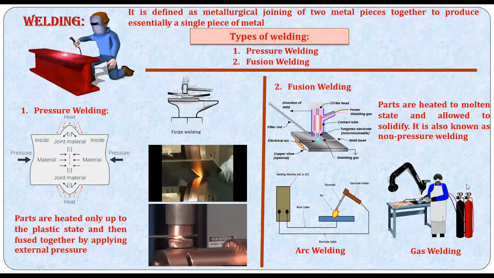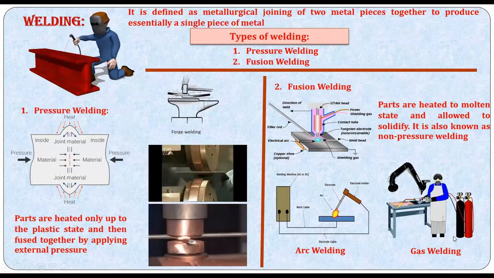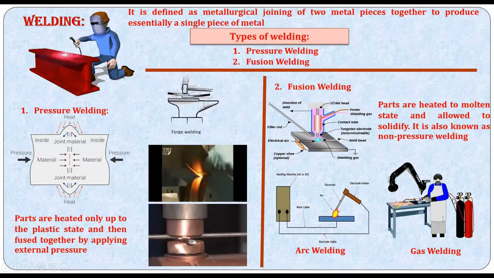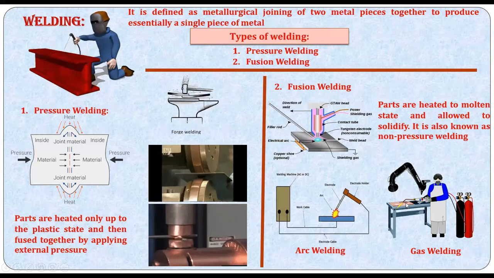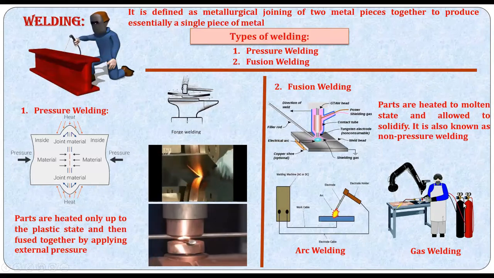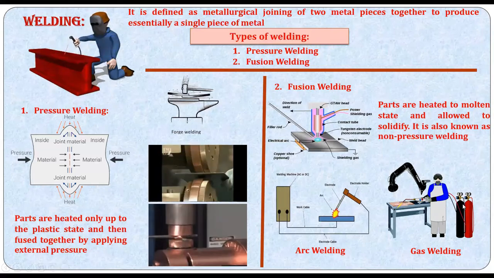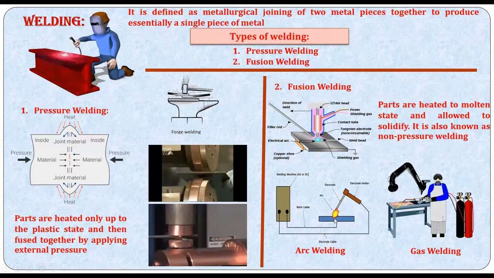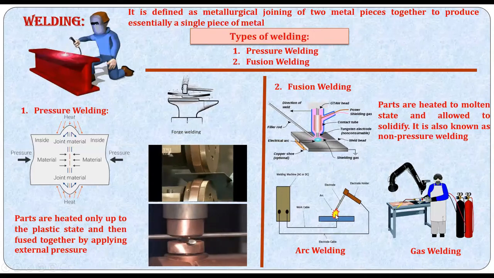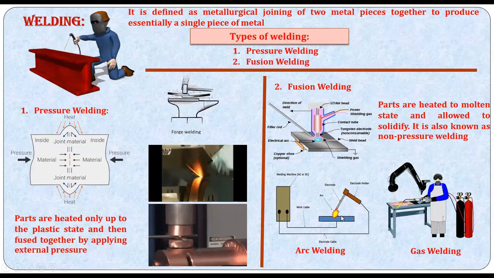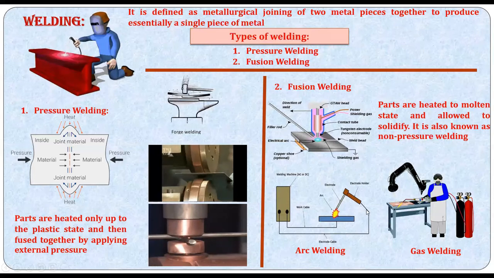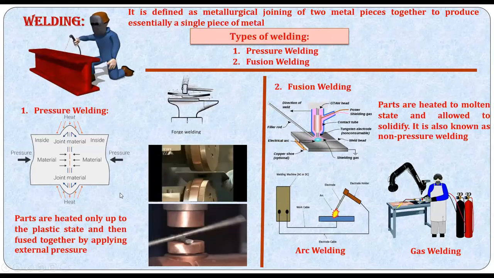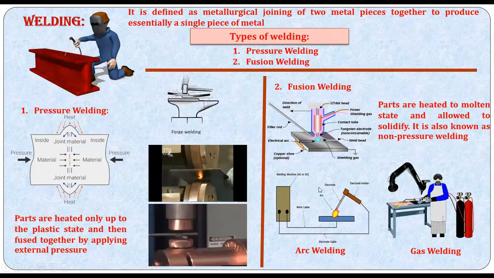Now comes another kind of welding, also used: gas welding. It's also used for cutting materials. For removing material, we call it gas cutting. Here an oxyacetylene flame is used. You can see the oxygen and acetylene tanks here. The flame is used to melt the material at the localized junction, and you allow it to solidify. These two, gas welding and arc welding, come under the category of fusion welding, and forge welding and resistance welding come under the category of pressure welding.